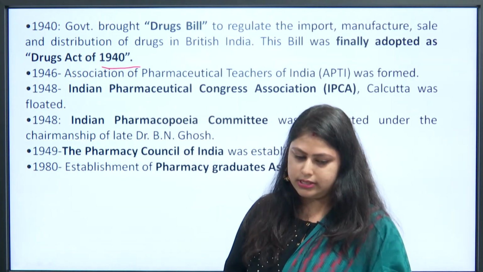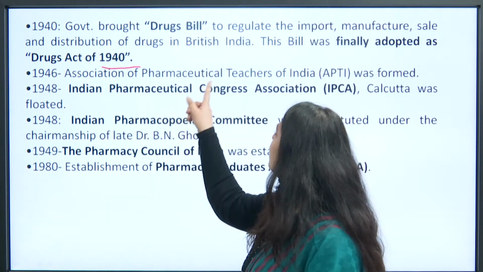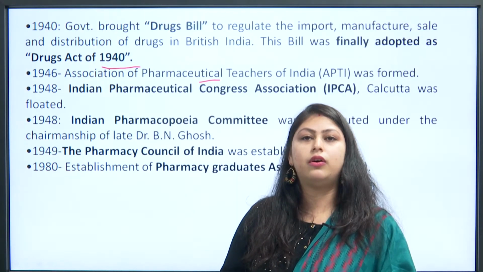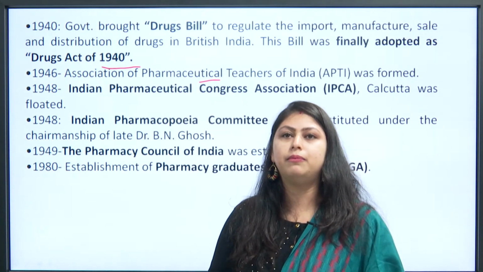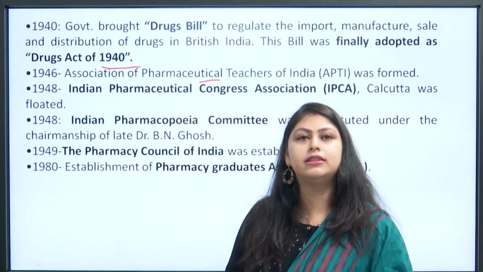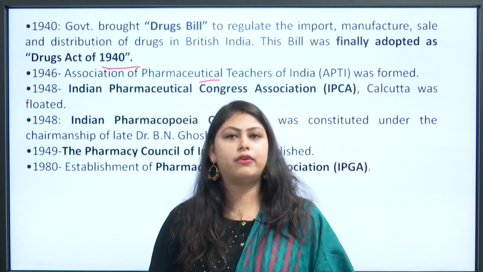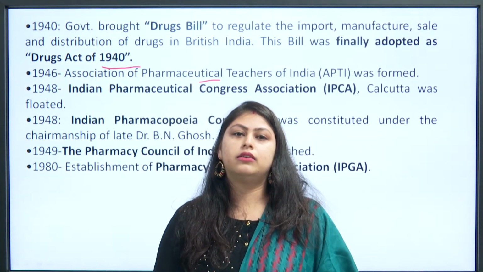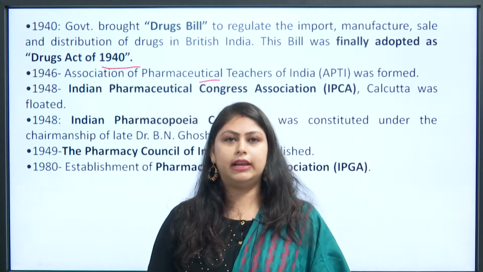In 1946, the Association of Pharmaceutical Teachers of India, which is called APTI, was formed. In 1948, the Indian Pharmaceutical Congress Association was floated in Kolkata, which is Calcutta.